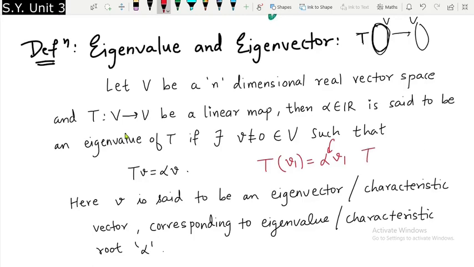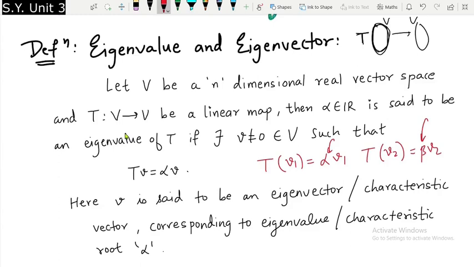In other words, if I take V2 now and find the image of V2 under T, and suppose the image comes out to be a multiple of V2 again, then that vector will be called an eigenvector, and whatever multiple we get, that value will be called an eigenvalue. I hope you are getting my point.